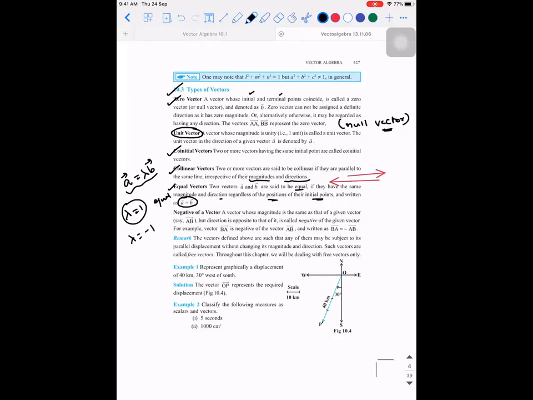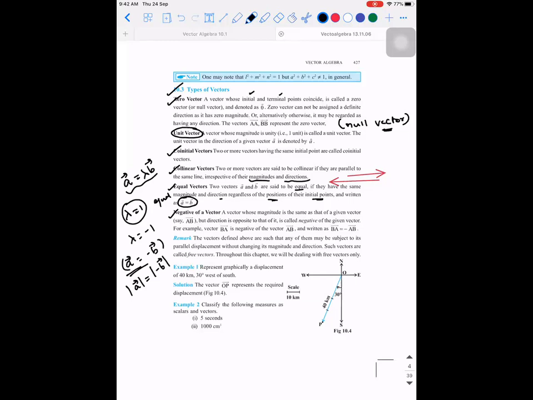Lambda should be minus. If I write minus 1, A vector is equal to minus B vector. If you take the magnitude on both sides, the magnitude of A vector is equal to the magnitude of minus B vector. Magnitude is always a positive value. So from this we can conclude they have the same length but opposite direction. So they are called opposite vectors.